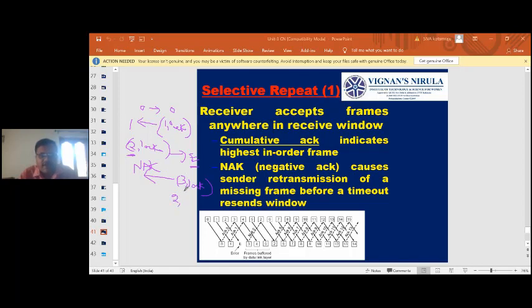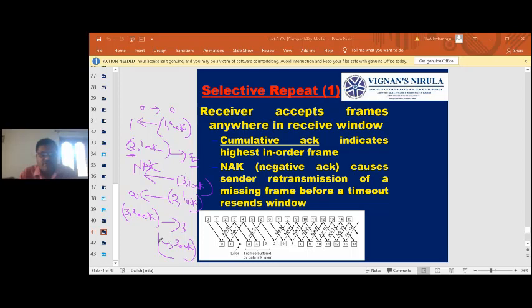So 2, acknowledgement 1. Then immediately 2 will be received. Now 3, acknowledgement 2. It will be received here. Next, acknowledgement 3, then 4. So like this it will continue.